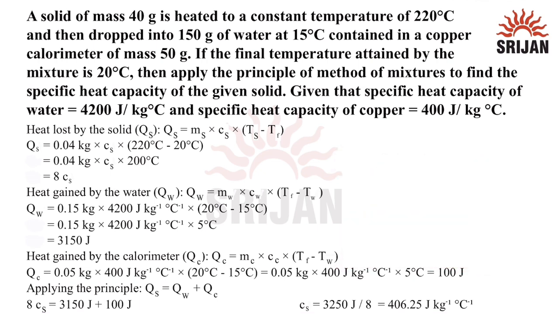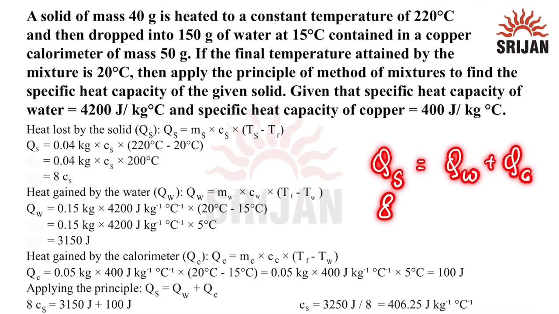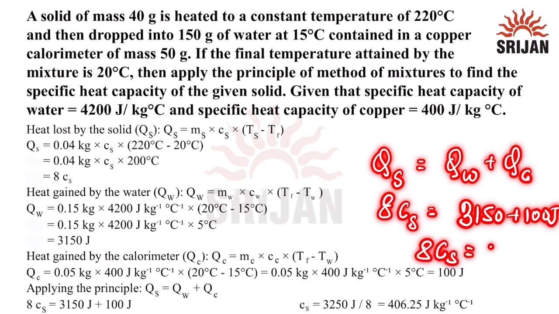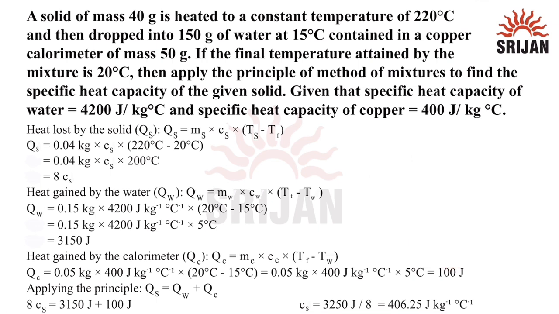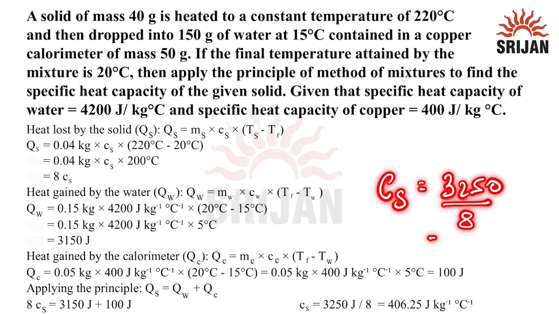Now if I apply the principle of mixtures, I know that the heat lost by the substance will be equal to the heat gained by water plus the heat gained by the calorimeter. From here I can find the equation that 8 into specific heat of that particular solid is equal to 3150 plus 100 joules, which gives 8 Cs equal to 3250 joules. Now from here we get the specific heat of that particular solid to be 3250 divided by 8, which is equal to 406.25 joule per kilogram per degree Celsius.